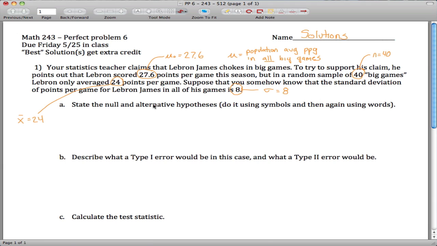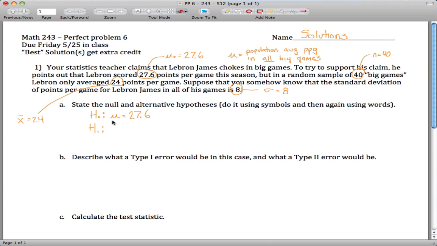Okay, if you know all that, we can now state the null and alternative hypotheses. Null hypothesis, H naught. Alternative hypothesis, we'll write H1, or sometimes you can write HA here. They're exactly the same. To write it using symbols, our null hypothesis is that mu is the same as mu naught. That is, the population average in all big games is the same as the population average in all games. That there's no difference between big games and all games. That mu is equal to 27.6.